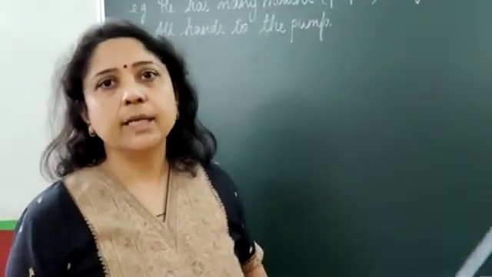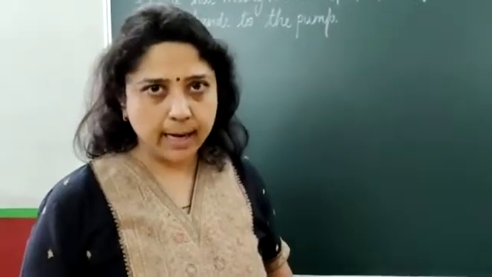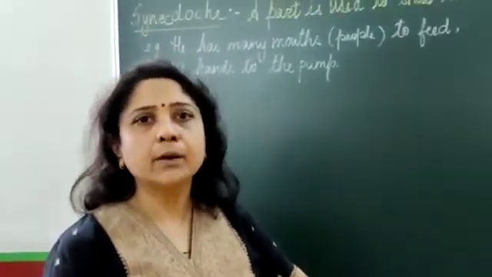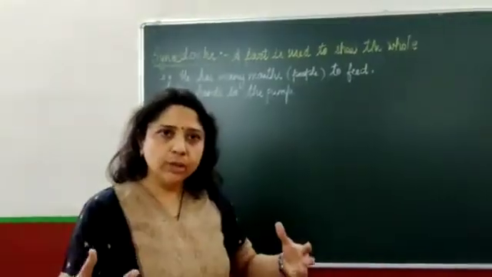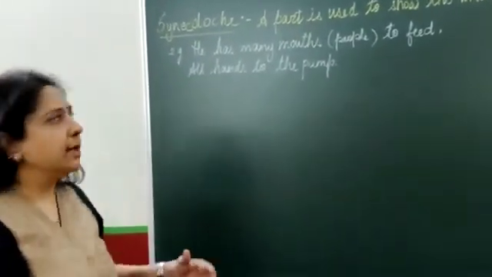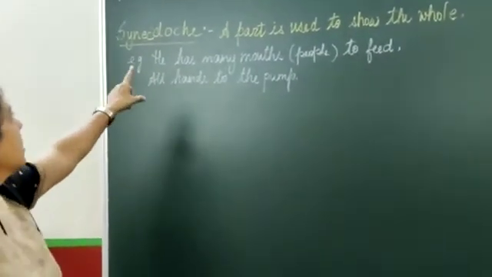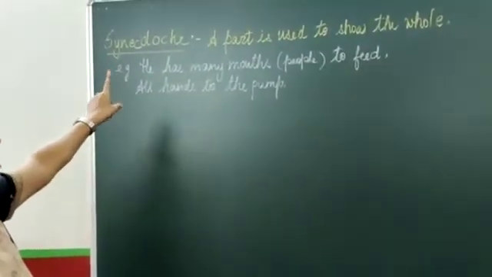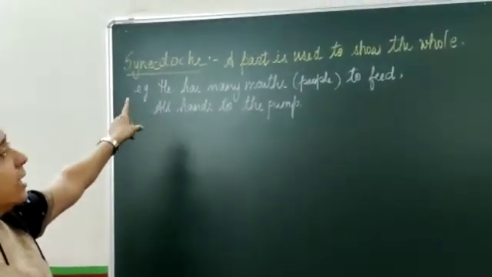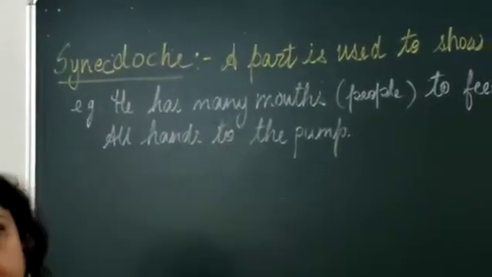All the legs means what? I want all the students to be on the ground for the march past. So these are some parts of your body which we use instead of writing children or people or students. We use the parts of the body. This figure of speech is termed as synecdoche. See the spelling, synecdoche. Spelling has to be correct, and this is the explanation.